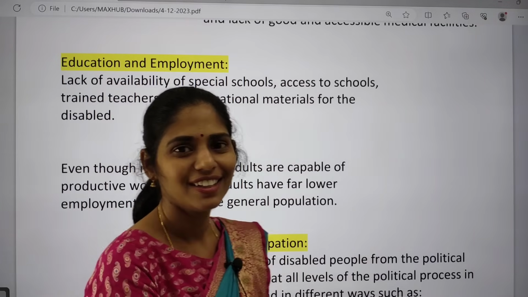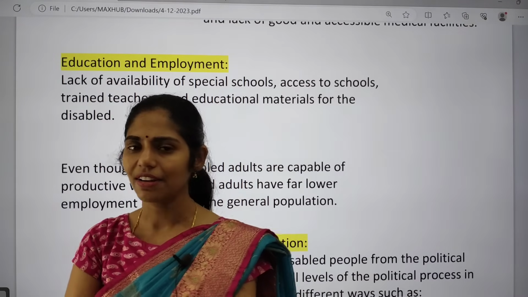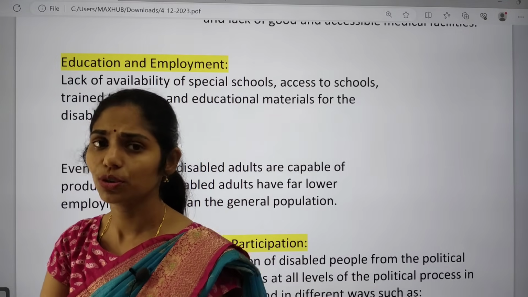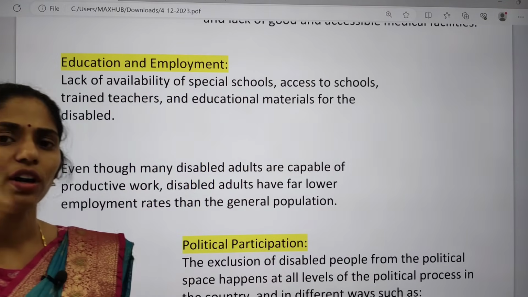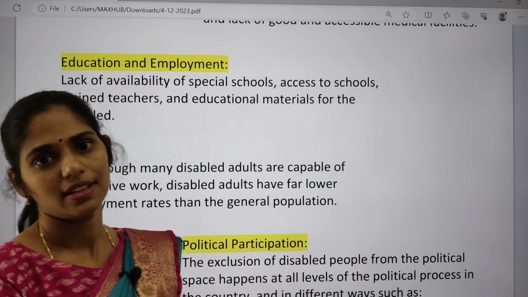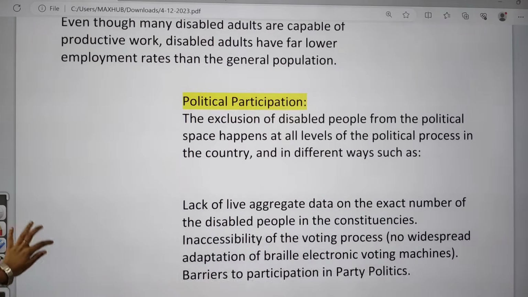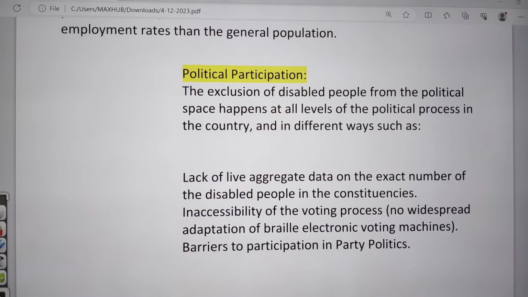I have to book it, and after getting that, I will give you feedback on how helpful these books are for people who are facing issues with their eyesight. And next one here is, these people do not have proper political participation.